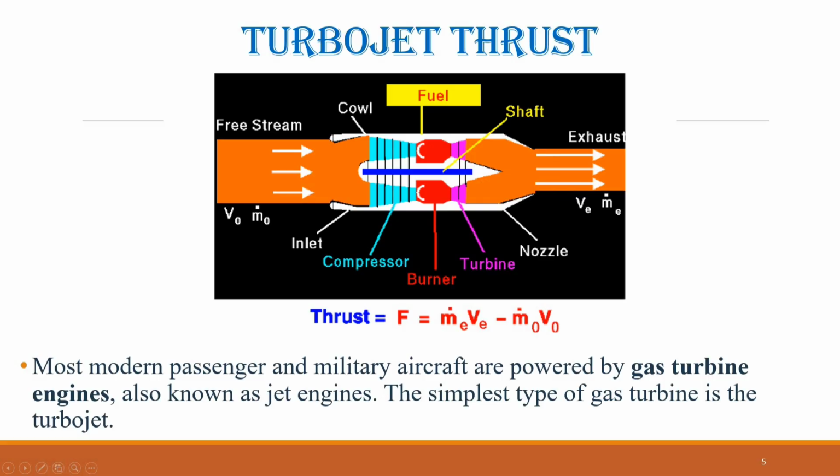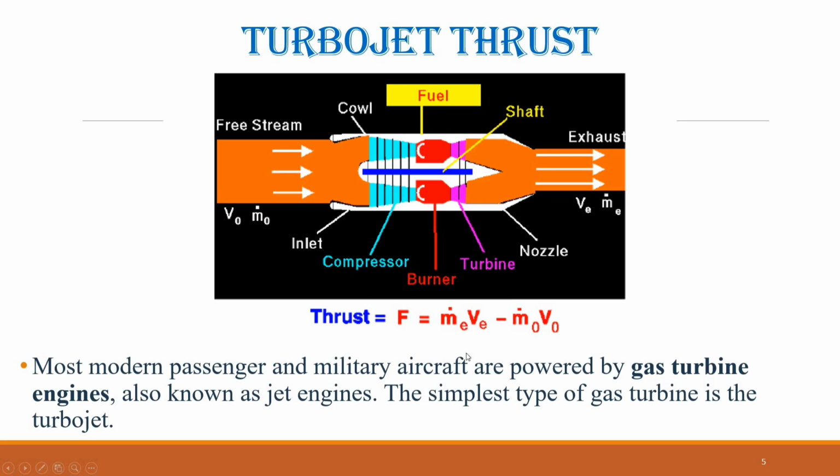The thrust equation for a turbojet with the pressure area term set to 0 is given by thrust equals the mass flow rate at the exit times the velocity at the exit, minus the mass flow rate at the free stream times the velocity at the free stream.